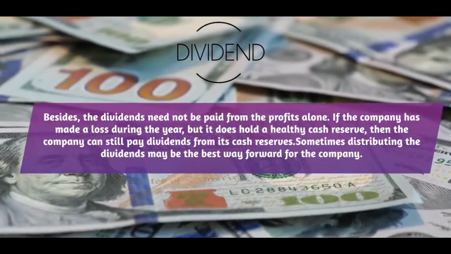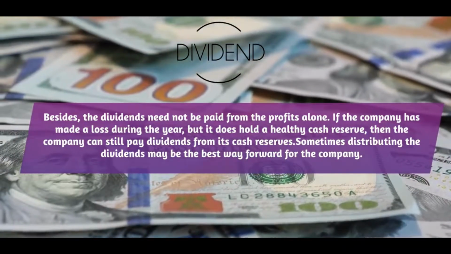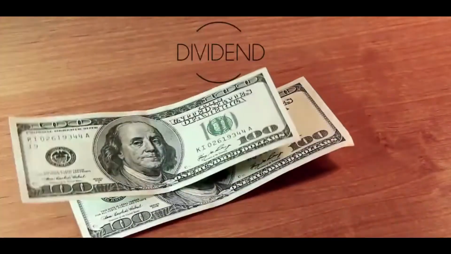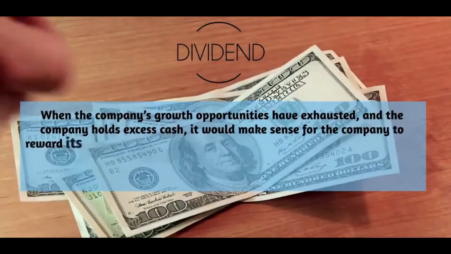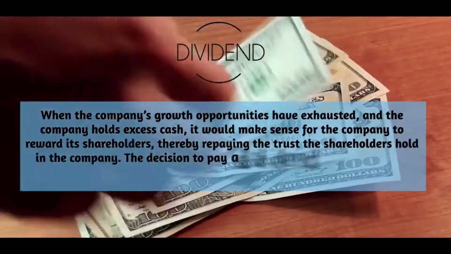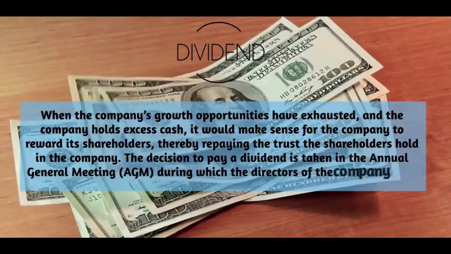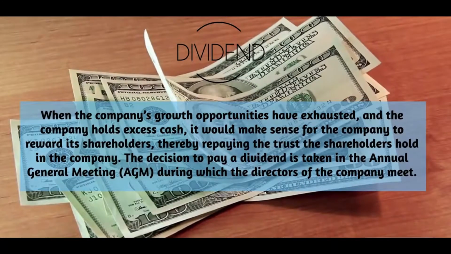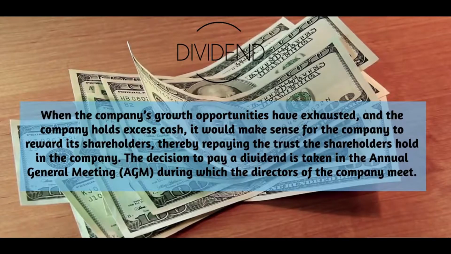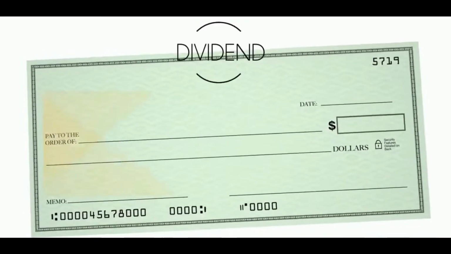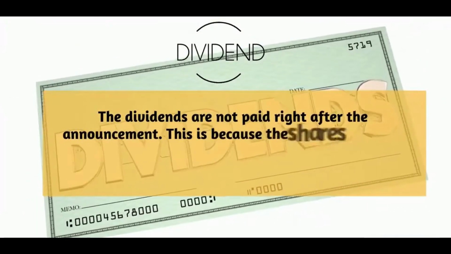Sometimes distributing the dividends may be the best way forward for the company. When the company's growth opportunities have exhausted, and the company holds excess cash, it would make sense for the company to reward its shareholders, thereby repaying the trust the shareholders hold in the company. The decision to pay a dividend is taken in the annual general meeting during which the directors of the company meet. The dividends are not paid right after the announcement.